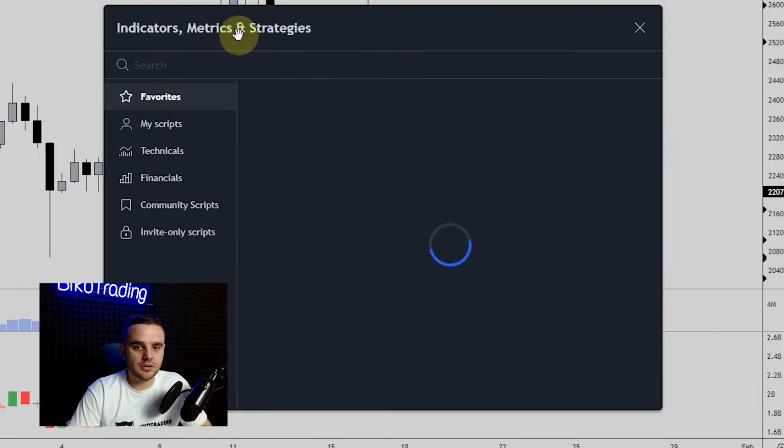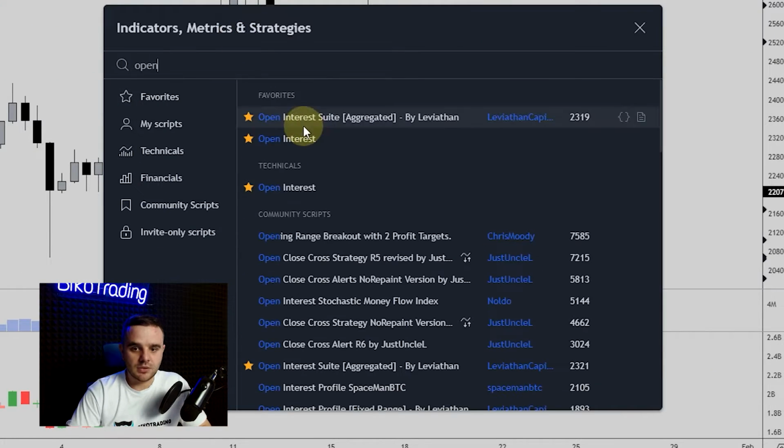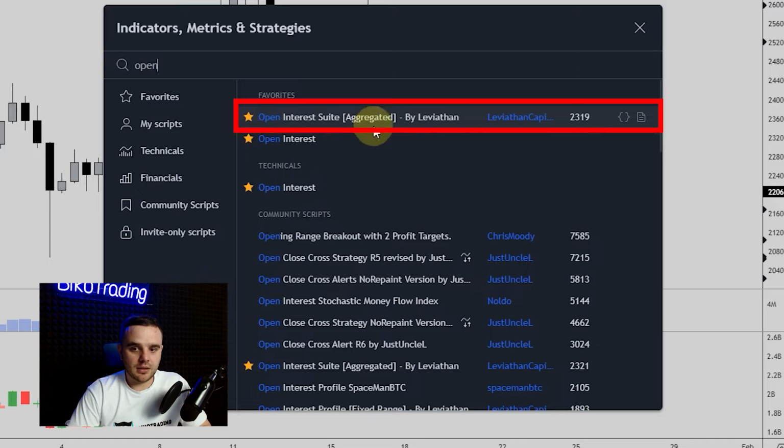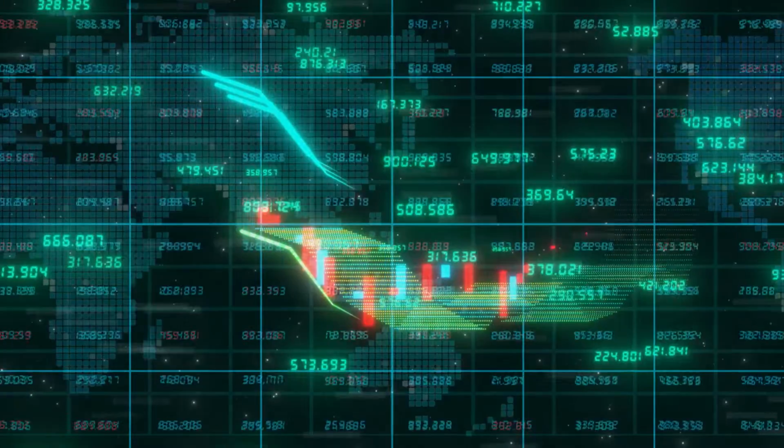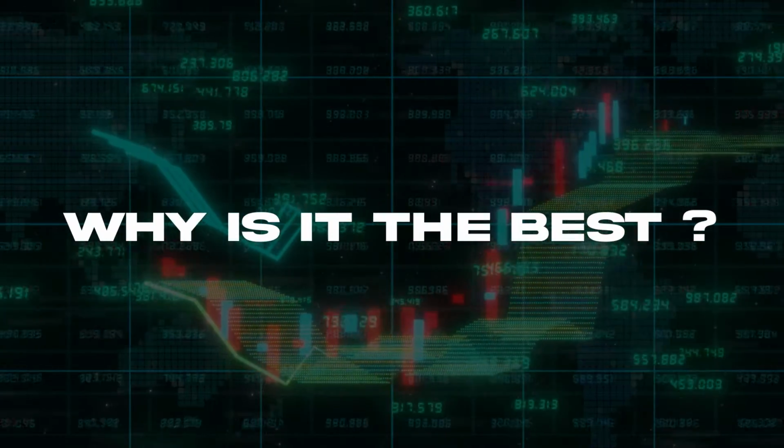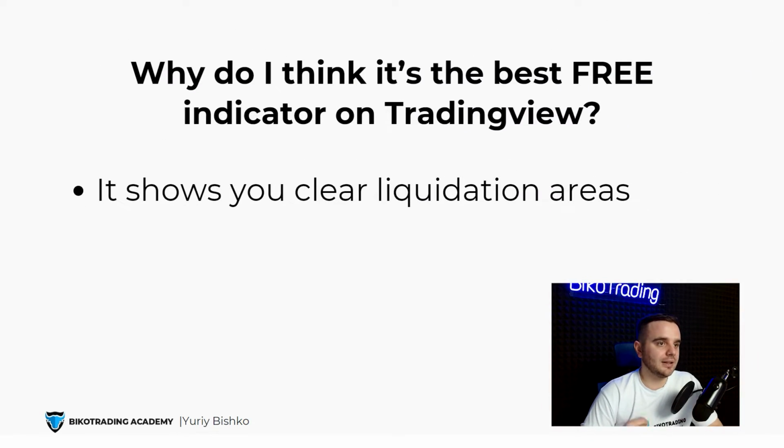How can you get it? Simple, go to indicators, right here, open interest, and this one, Open Interest Suite Aggregated by Leviathan. After that you add it, and let's go to your settings. Why do I think it is the best indicator on TradingView? First reason, the most important, it shows you clear liquidation levels.